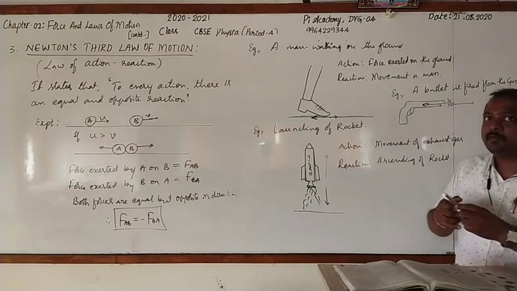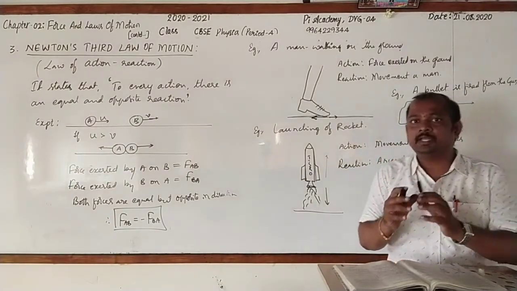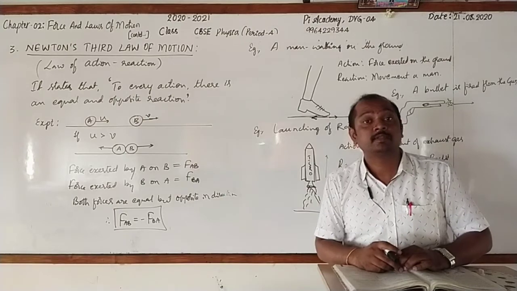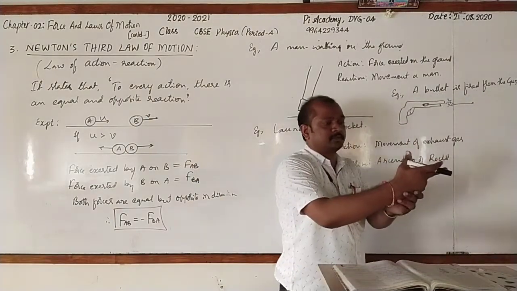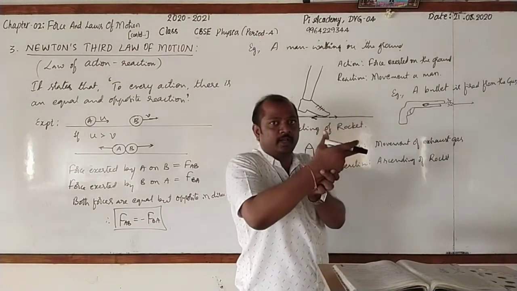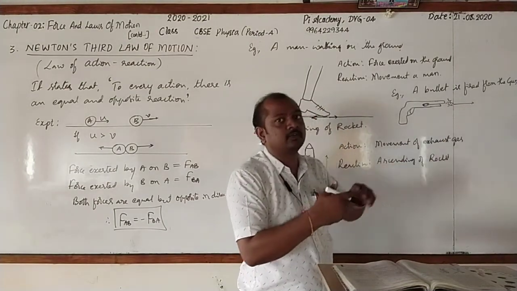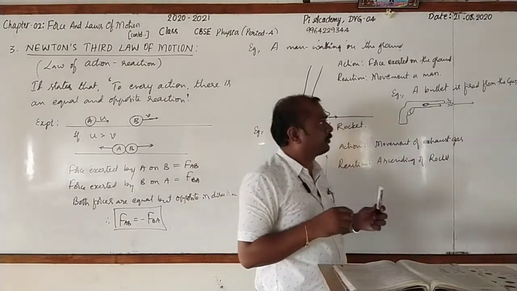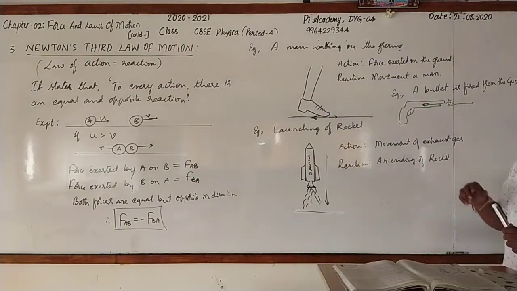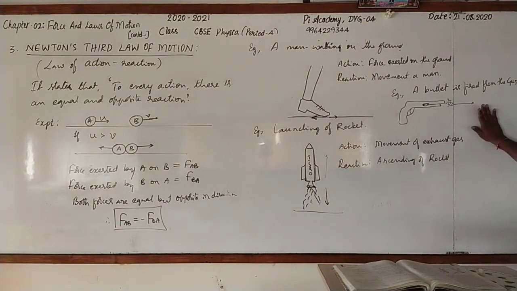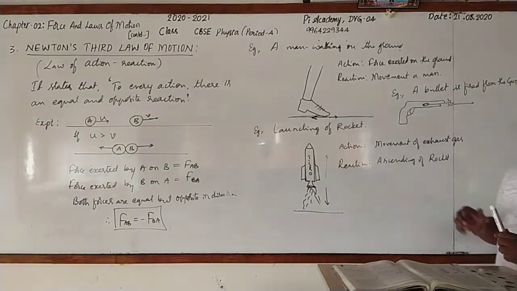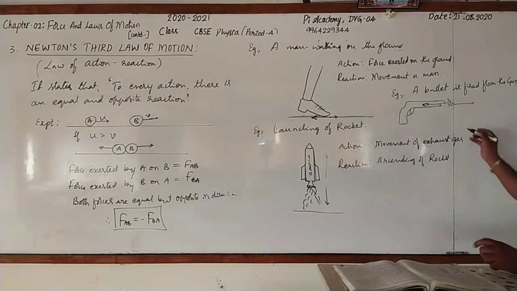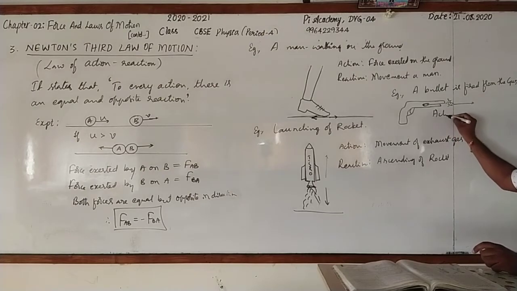At the same time, will there be any movement in the pistol? Certainly. When you fire the bullet from the gun or pistol, then the gun or pistol recoils and the bullet moves forward. So the forward movement of the bullet, that is action, and recoiling of the pistol or gun, that is reaction. Clear?